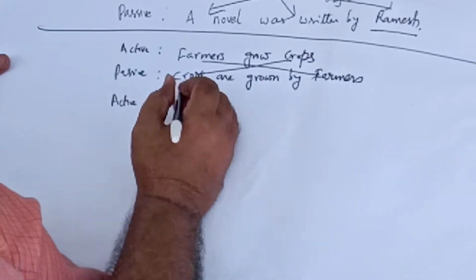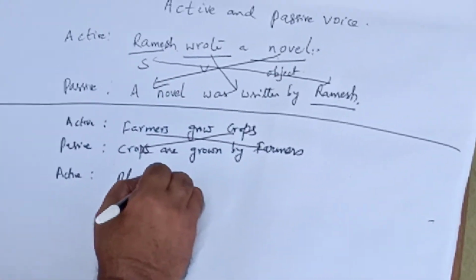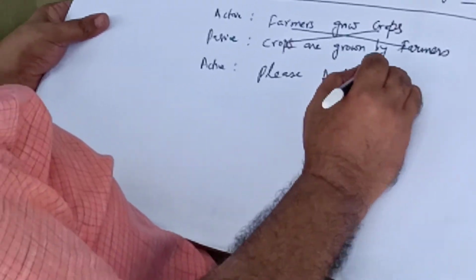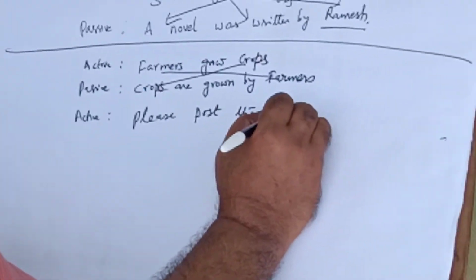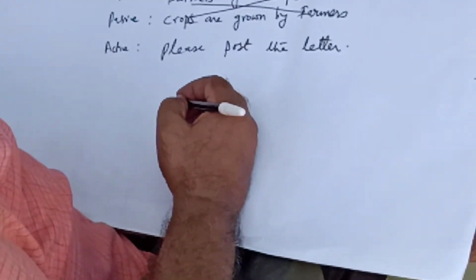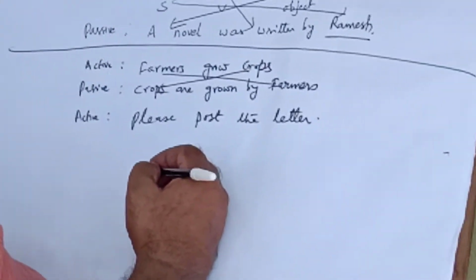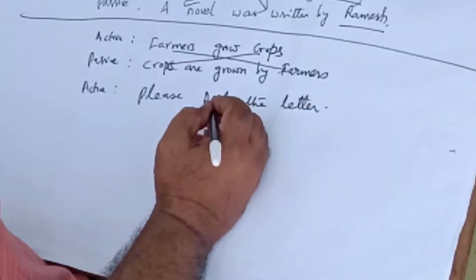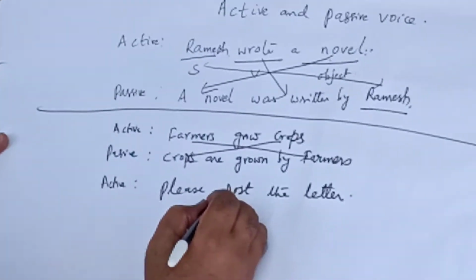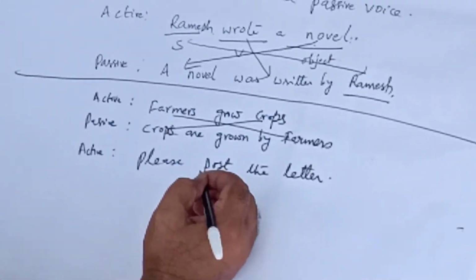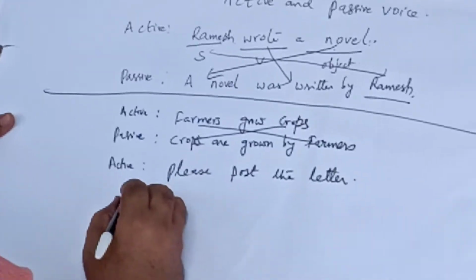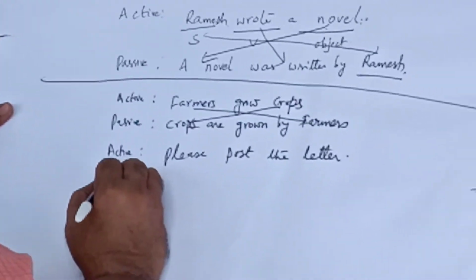Next example. Please post the letter. So this kind of sentence is called an imperative sentence. So we find the word please. In this sentence, we may use the word requested or let. So now let us see how we have to change this into passive voice.